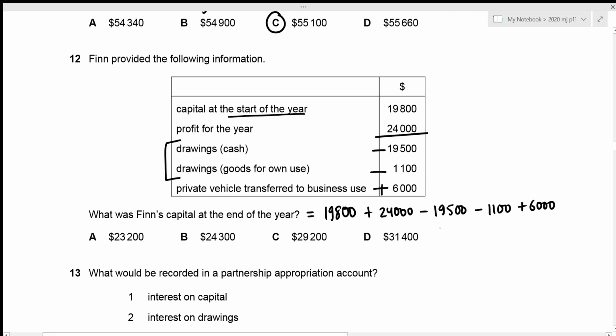Okay, and this gives Fin's capital at the end of the year to be 19,800 plus 24,000 minus 19,500 minus 1,100 plus 6,000, which results in the value of 29,200. And this value is given in option C. That will be the correct answer. Now we can move towards question number 13.